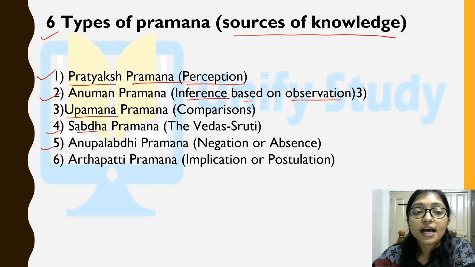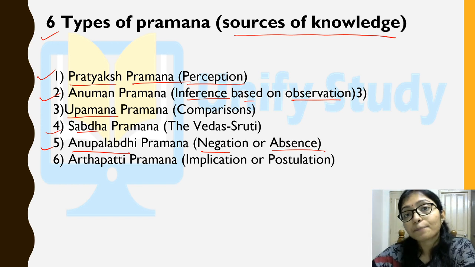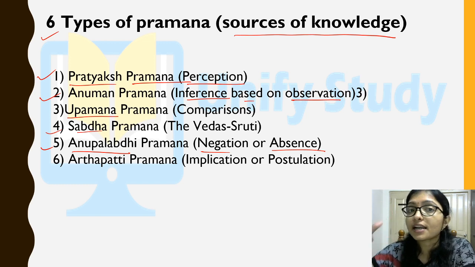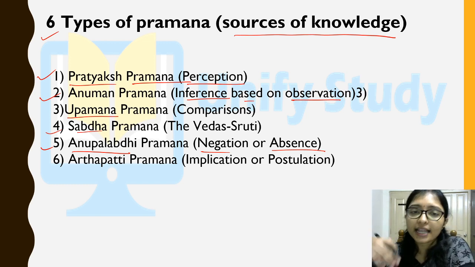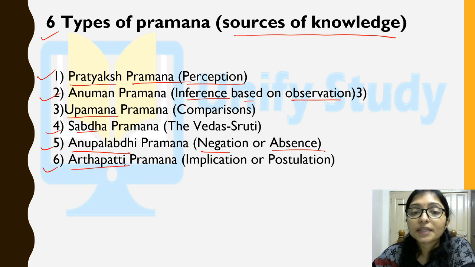Next one is anupalabdhi. Anupalabdhi is negation or absence. Upalabdhi and anupalabdhi: something is absent there. Whatever is absent, you are trying to prove in a negative way, that it is absent, right? Now next one is arthapatti.